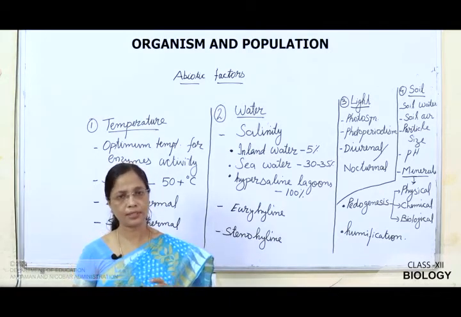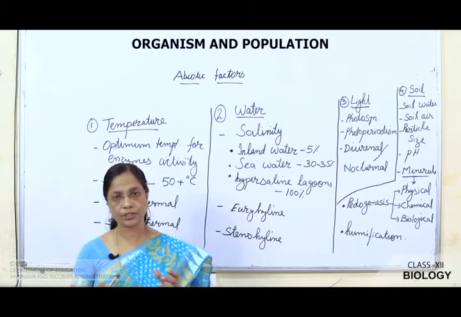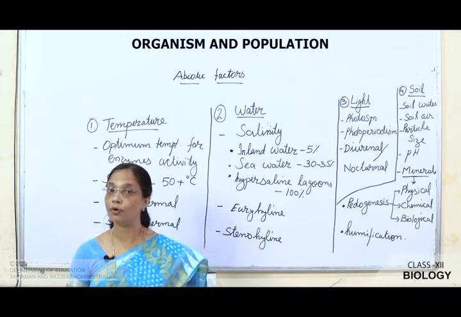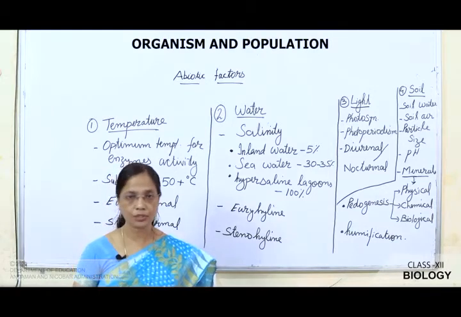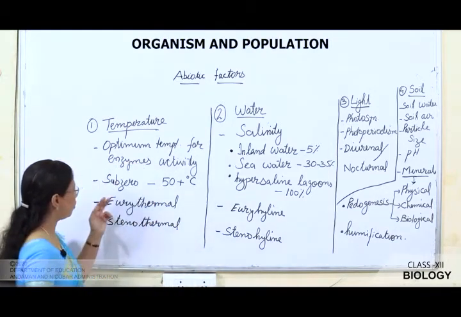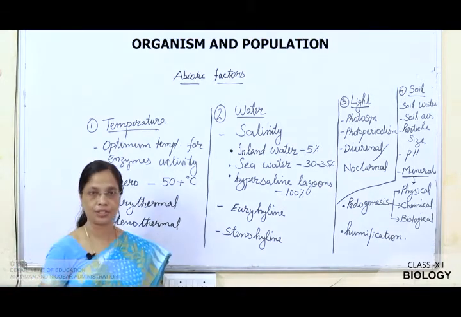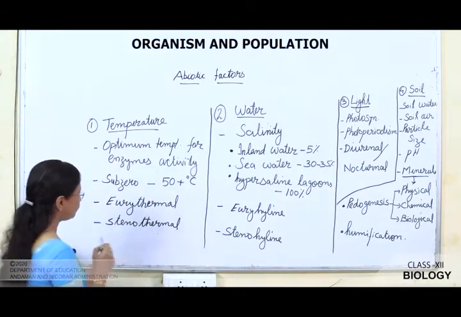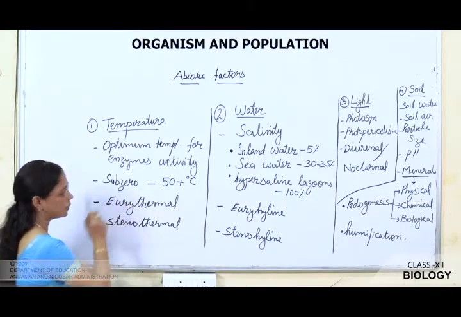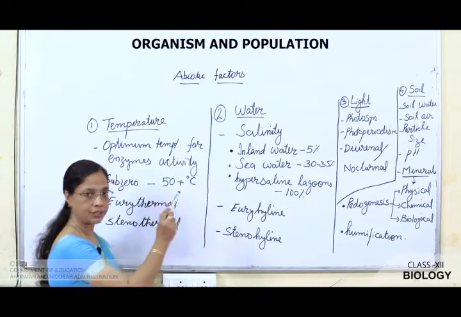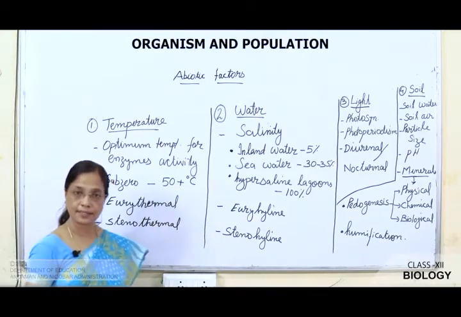Now a question comes: in which temperature or in which climatic condition are living organisms found? Actually, living organisms are found from sub-zero to 50 plus degrees Celsius. Sub-zero means the polar region, and 50 plus degrees Celsius means the desert.